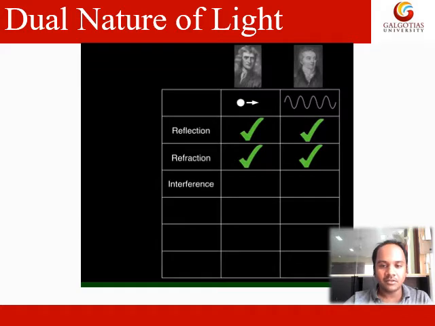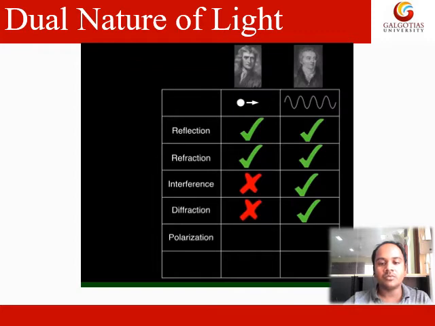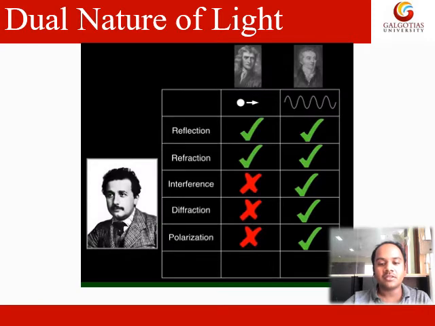So we have reflection. In case of reflection, both particle nature and wave nature are satisfied. In case of refraction, both are satisfied. In case of interference, particle nature doesn't explain interference, whereas wave nature does. Diffraction, same, you can't explain diffraction using particle nature, and it can be explained by wave nature. Polarization can't be explained by particle nature, but it can be explained by wave nature. And finally, we have the photoelectric effect. It can be explained only by using particle nature, it can't be explained by wave nature.